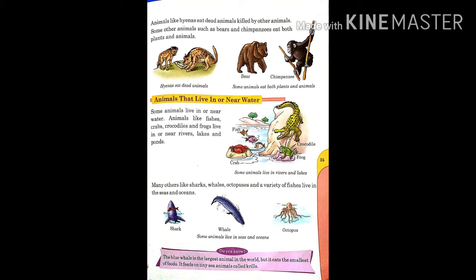So students, animals like fish, crabs, frogs and crocodiles live in or near water. For example, they live in or near lakes, rivers and ponds. Sharks, whales, octopuses also live in water, but they live in seas and oceans.